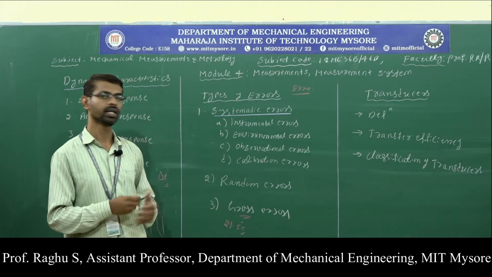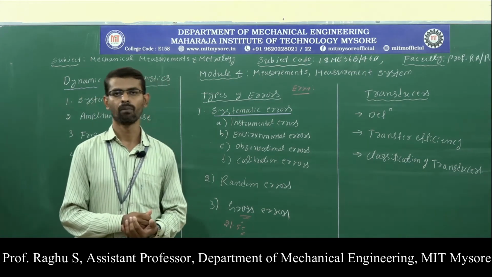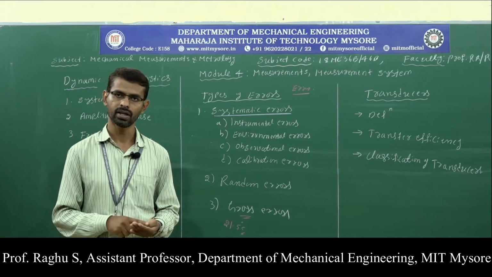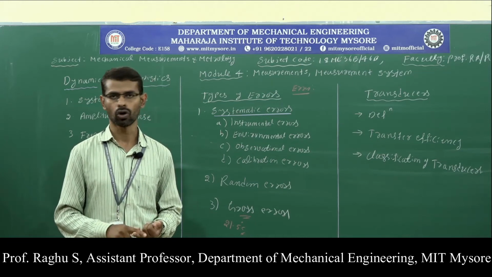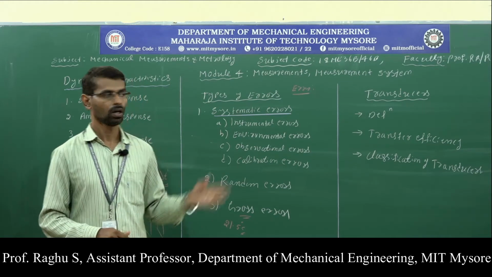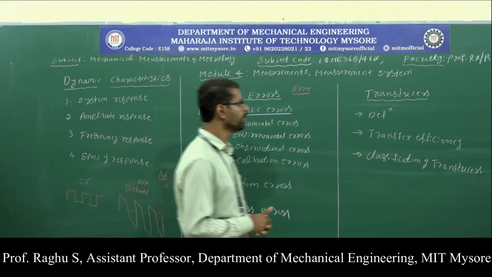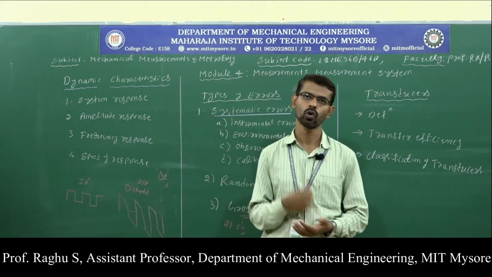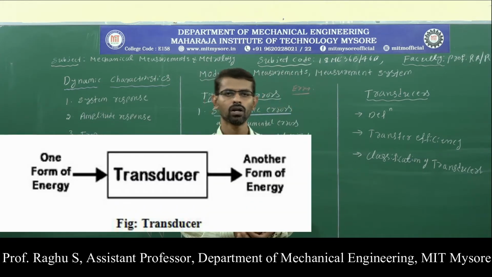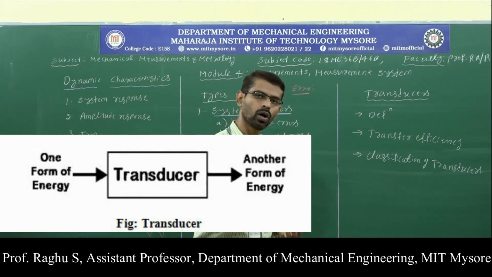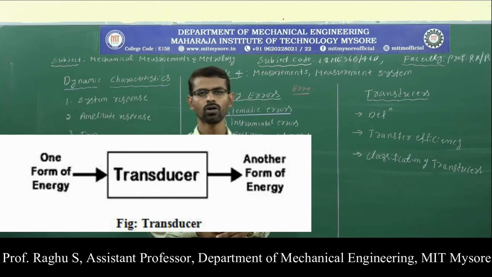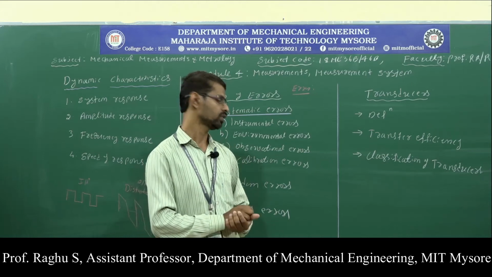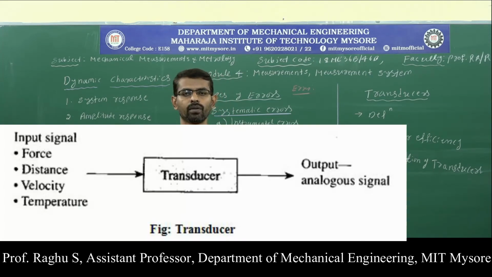So this is all about the types of errors in the measurements: systematic errors, random errors and gross errors. Next, move on to the next topic, transducers. So what do you mean by transducer? A transducer is a device which converts one form of energy into another form, as you are seeing in the diagram. Now let us define the transducer with respect to mechanical measurement and metrology.